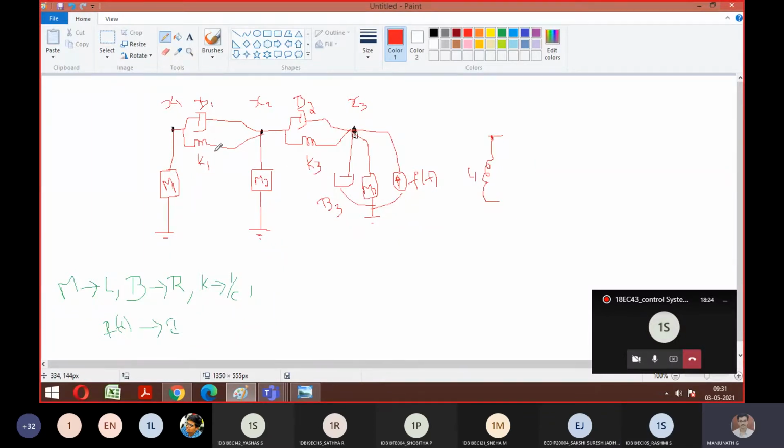Fine. So your B1 and K1 are in parallel. So how should I write here? It should be in series, and that combination should be in parallel to this. Is it so? Yes, sir. So what are the things we have to write now? B is nothing but R. Then K is nothing but what here? Capacitor. So I should write these two in series.